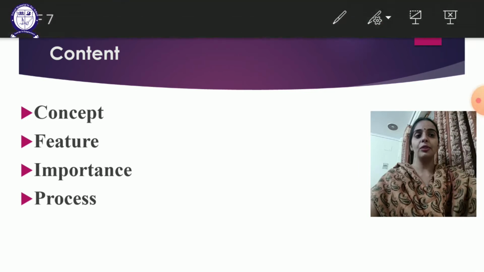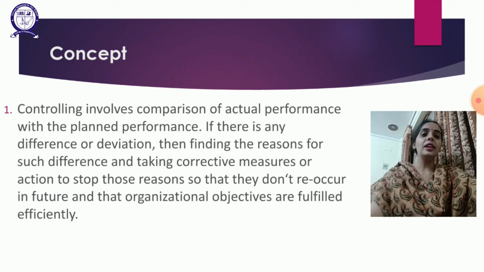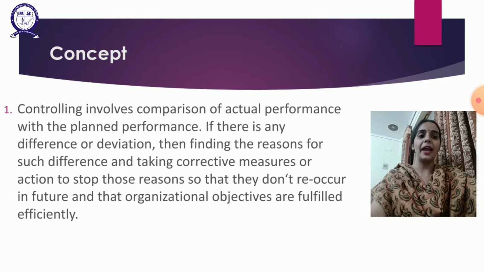What is the concept of controlling? Controlling is basically to check whether the things are going according to plan or not. Under the plan, standards will be decided. Under the controlling, it will be checked whether things are going according to plan or not. The standards which have been decided under the planning, how far those standards have been achieved or not. If it is achieved, then it's okay, there is no need of controlling. But if it is not achieved, then there is a need to find out the reason and need to take the corrective action. It's known as the controlling.